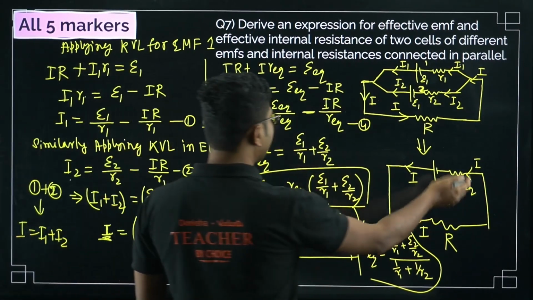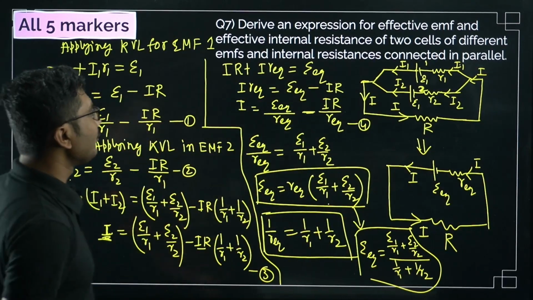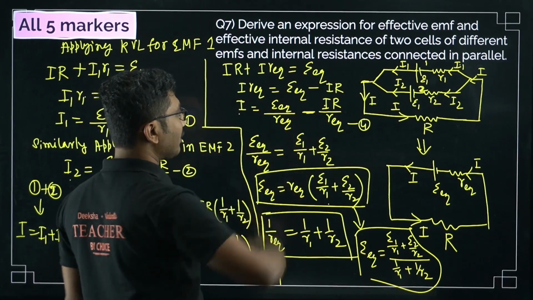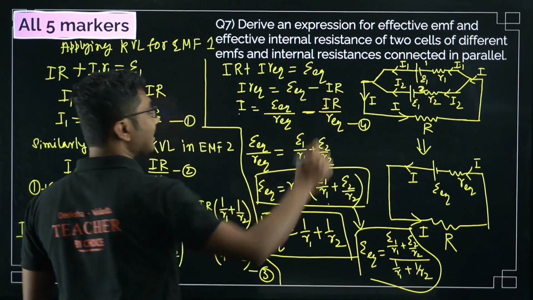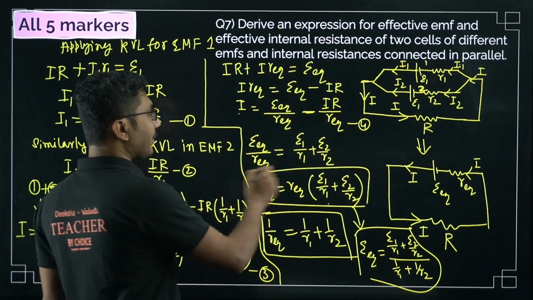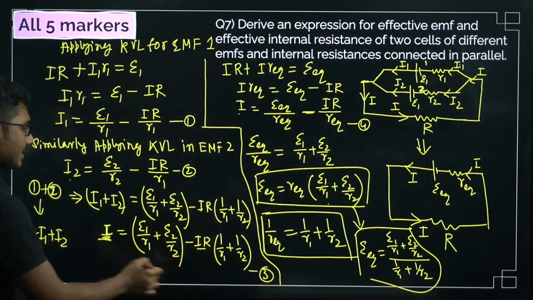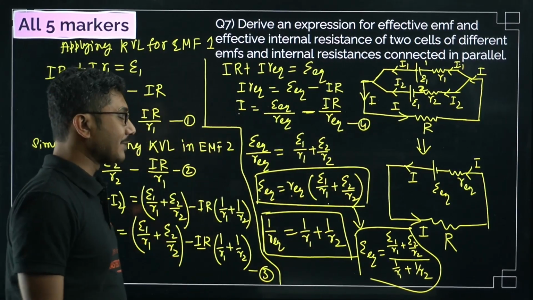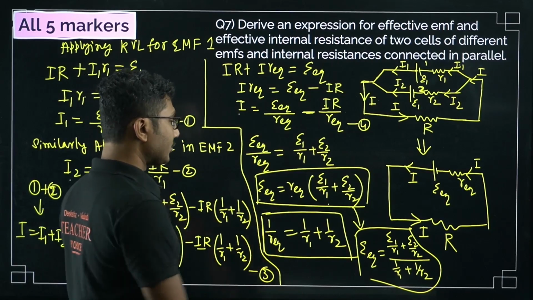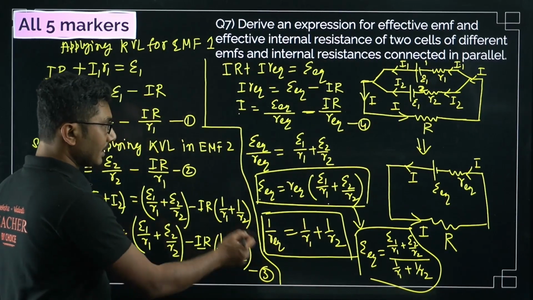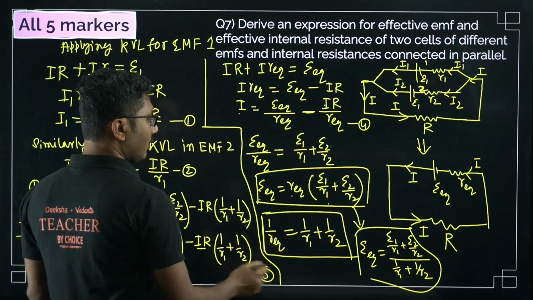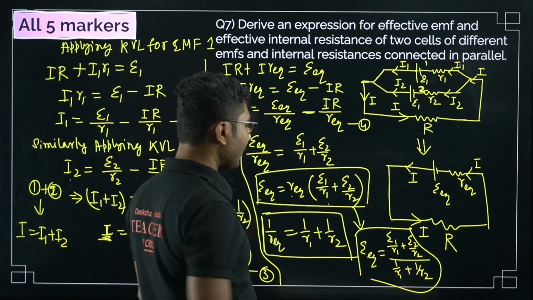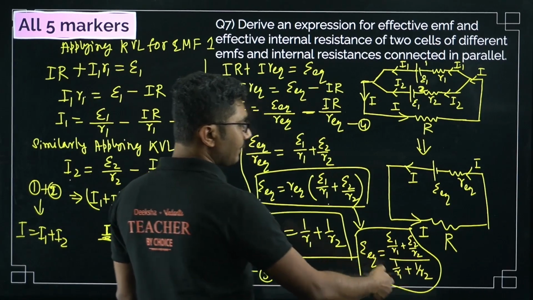Now the same thing we will apply in our equivalent circuit as well. If you apply the same thing in your equivalent circuit, you can find I, which will be equal to epsilon equivalent divided by R EQ minus IR by REQ. So from there you can compare this term and this term. You see that epsilon equivalent is equal to REQ times (epsilon 1 by R1 plus epsilon 2 by R2), or 1 by REQ equals 1 by R1 plus 1 by R2. From this comparison you get this one, and from this comparison you get this one. Now you can leave the answer over here, but since you have calculated REQ, you can put the value over here, and this will be the final answer.